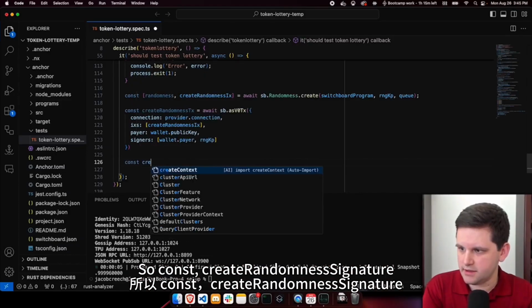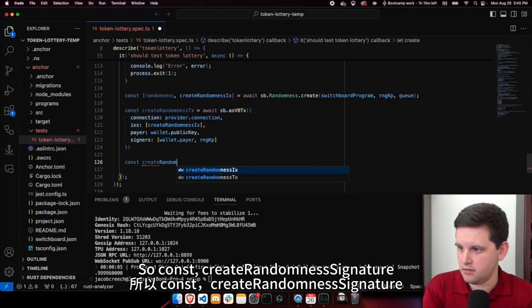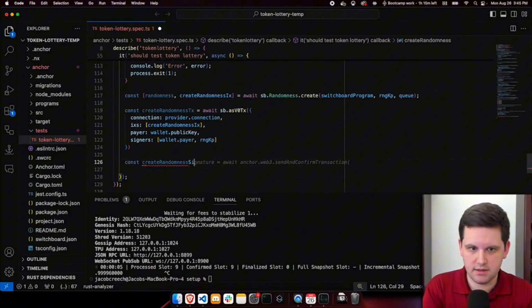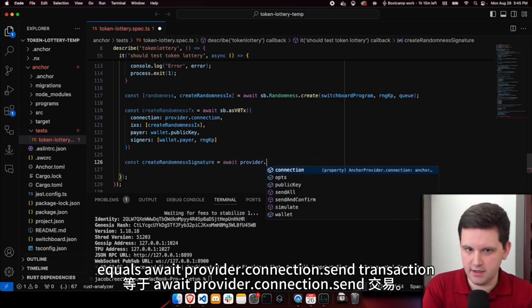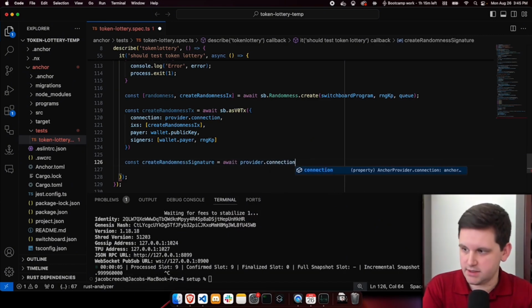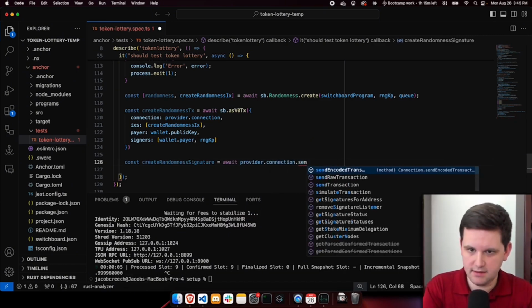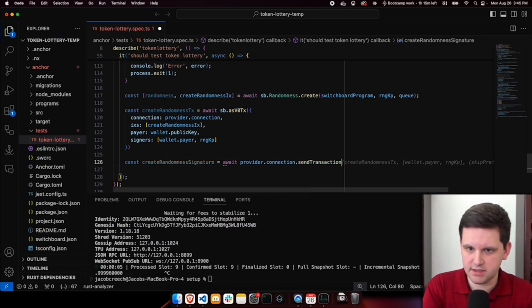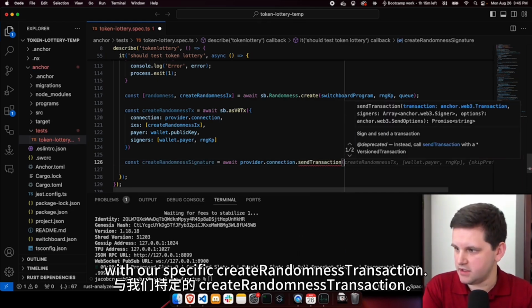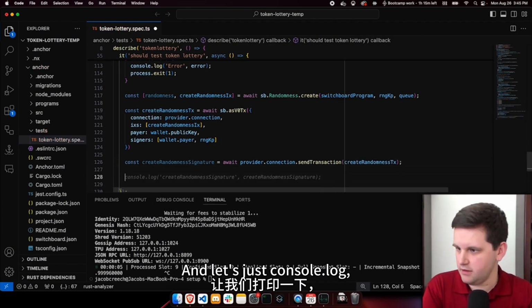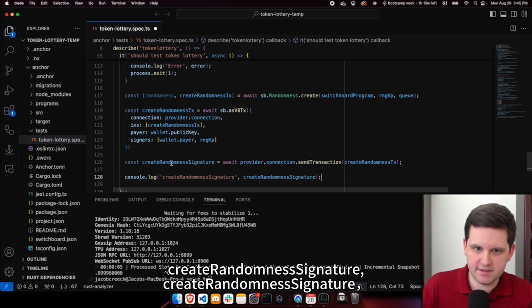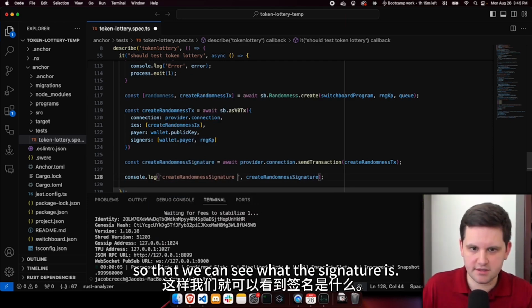The next thing that we'll have to do is send the transaction. So const create randomness signature equals await provider dot connection dot send transaction with our specific create randomness transaction. There we go. And let's just console.log create randomness signature so that we can see what the signature is.